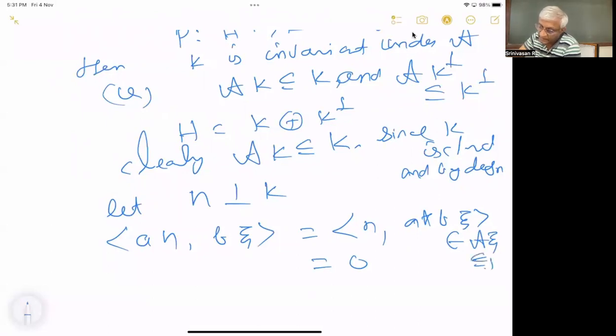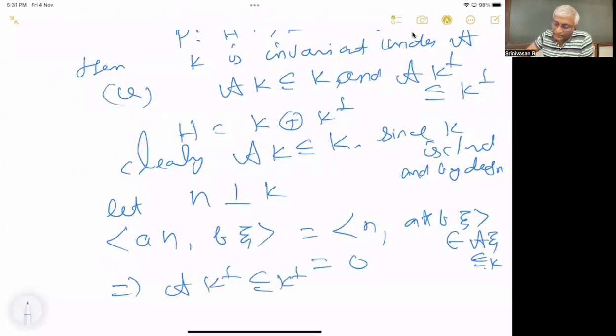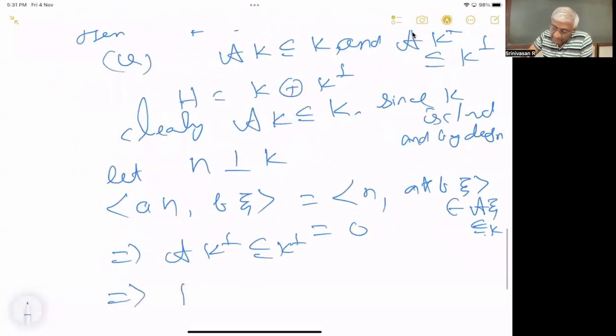ASI, which is contained in K. But eta is in K perp, so it is 0. So this implies A of K perp is contained in K perp. So this implies P is in A commutant. I mean, all operators in the algebra A take K into K and K perp into K perp. There are no off-diagonal elements.